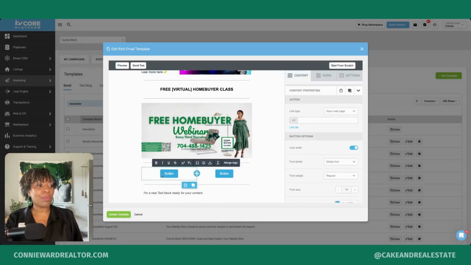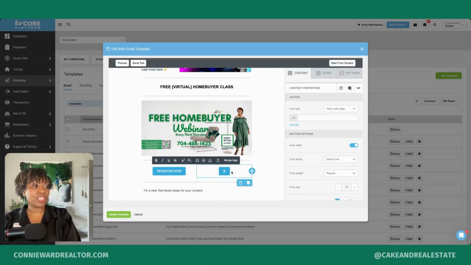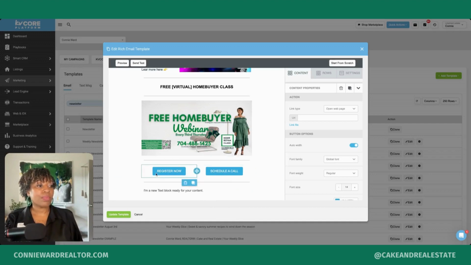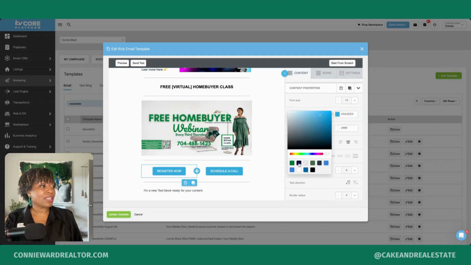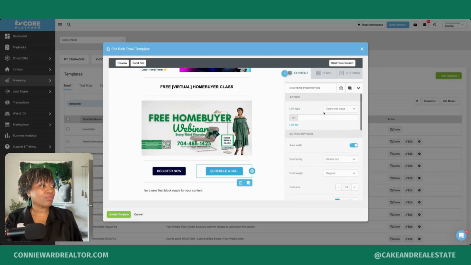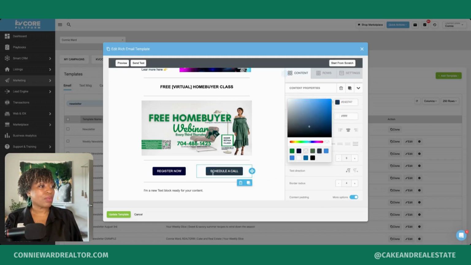And once again, I want to format my buttons. So I want to highlight the text and register now for the first one. And then this one is going to be the schedule a call. Okay, so now I'm going to change the background color of the button. So I'll select this, I'll select my color, select this one. Actually, I want this color.